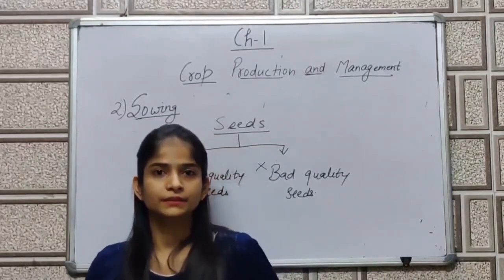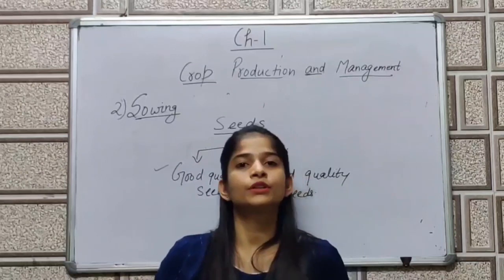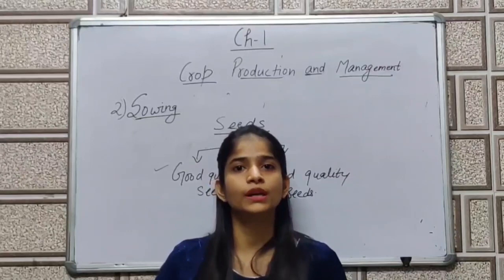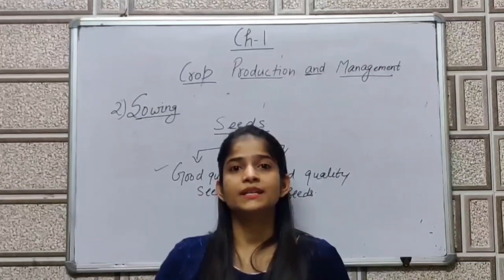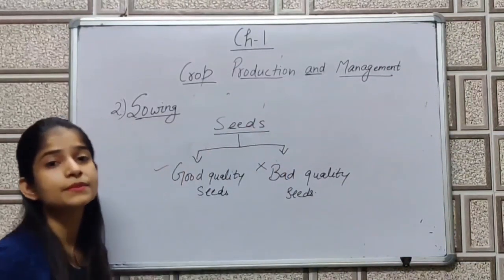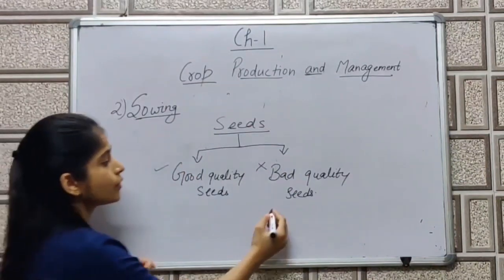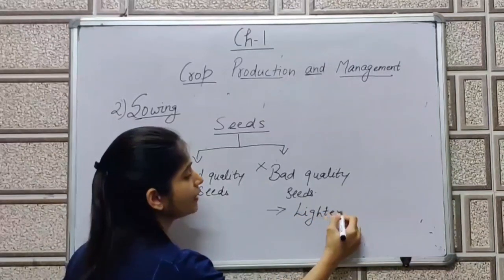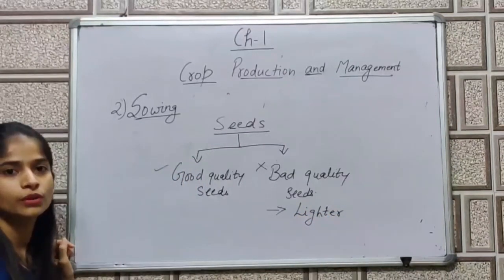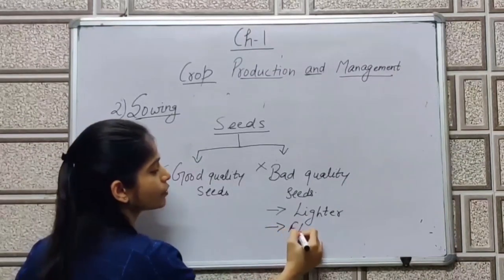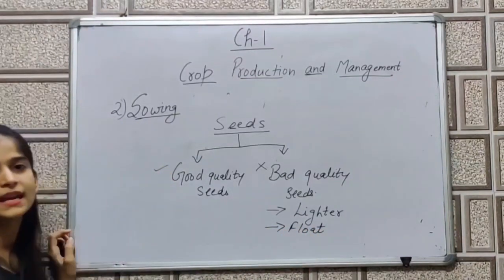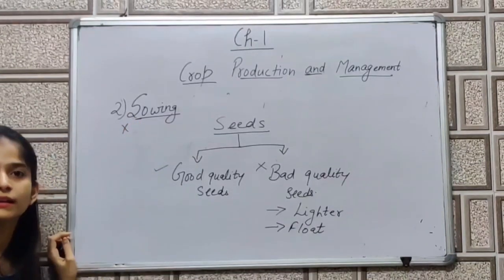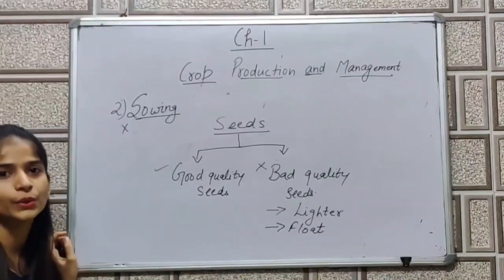We'll take some seeds and then we put those seeds into a water bowl. When we put those seeds into the water bowl, we will see that some seeds start floating. जो seeds float करेंगे और जो seeds lighter होंगे, लाइटर क्यों होंगे सीड्स? बिकॉज दे आर होलो. जो सीड्स फ्लोट करेंगे और जो लाइटर होंगे वो सीड्स हमारे बैड क्वालिटी सीड्स हैं. उनको हम सो नहीं करेंगे. That will not be used in the process of sowing.